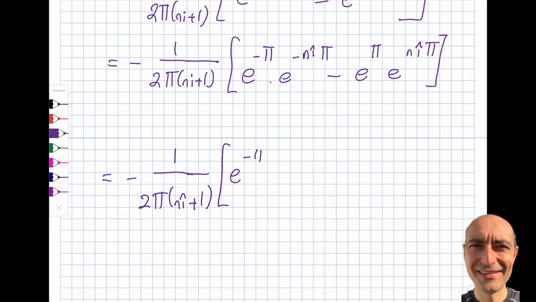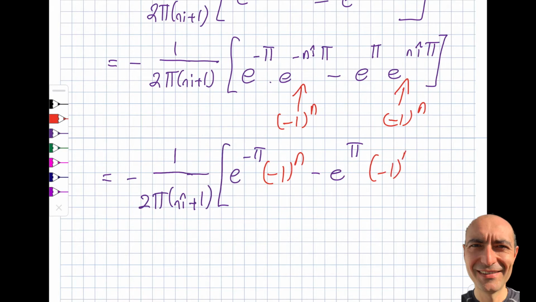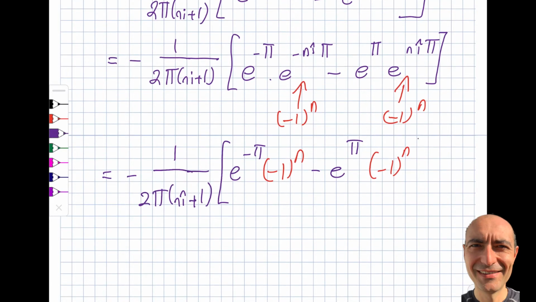Now e to the minus pi: do you remember this from the previous segment? I said that this is going to be cosine n pi minus i sine n pi. Sine n pi was 0, so I will get minus 1 to the power of n. So you may want to review the previous segment, I have done this. And going back to the original color, minus e to the pi, I also did this one as well, and that one turned out to be minus 1 to the power of n as well. So you may want to review that again, and then close the parentheses.